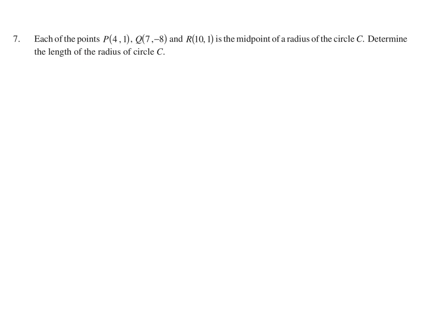Each of the points (4, 1), (7, -8), (10, 1), P, Q, R is the midpoint of a radius of circle C. Determine the length of the radius of circle C. Okay. Well, the first thing, I'll just draw a circle and kind of talk about this before we get into it, because it might seem a bit obscure, but it's not that bad.